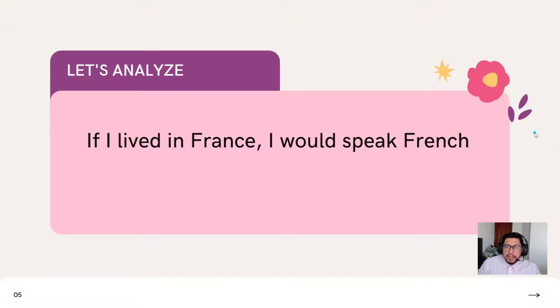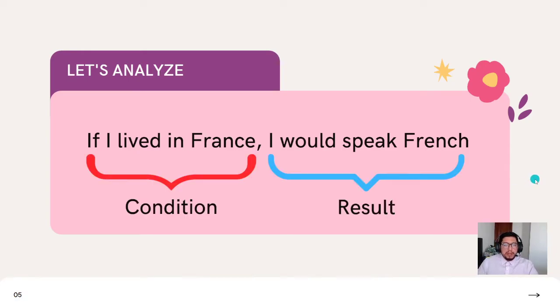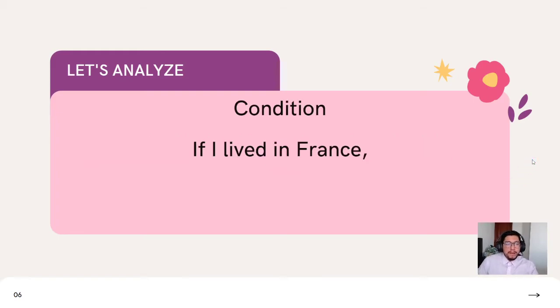Now let's analyze the sentence. If I lived in France, I would speak French. This has two parts, the condition and the result. We can change the order and we can also say, I would speak French if I lived in France. Let's focus on the condition for the moment. If I lived in France. The first element that we notice is the particle if. That is always necessary when we talk about the condition.